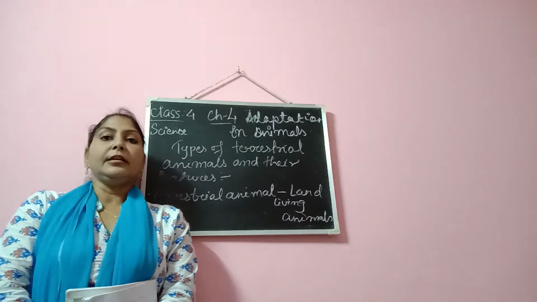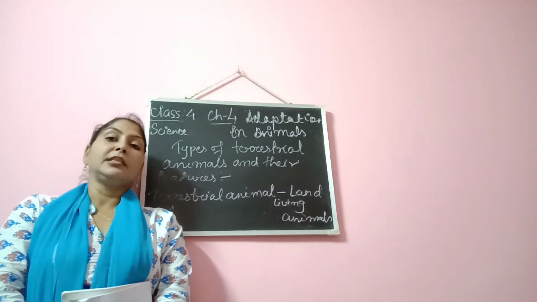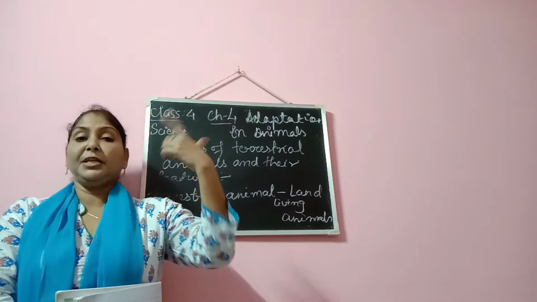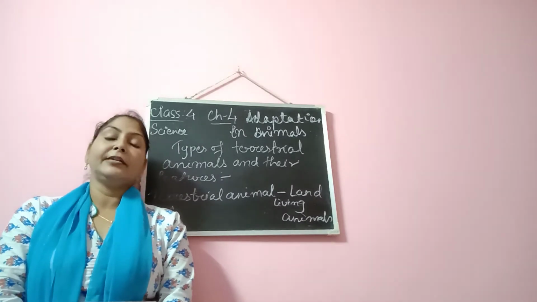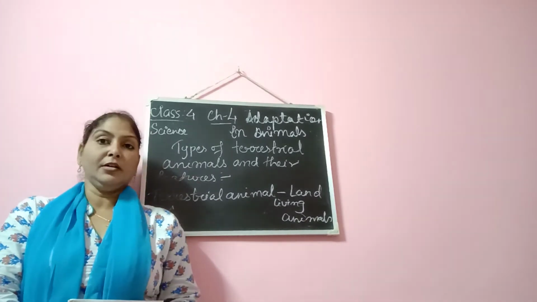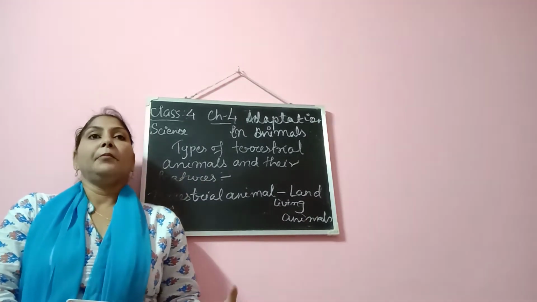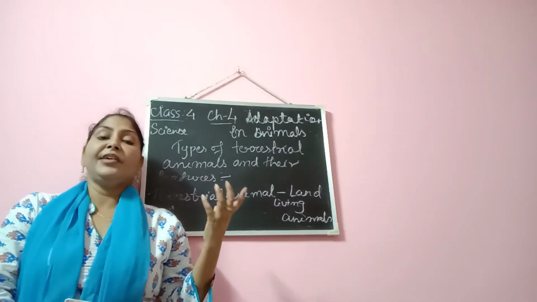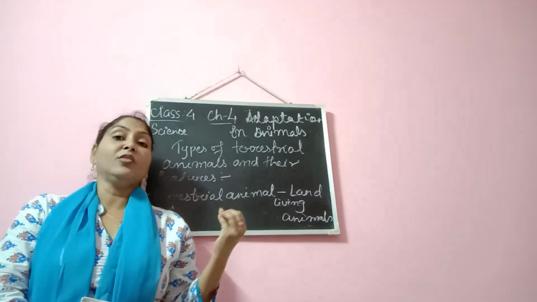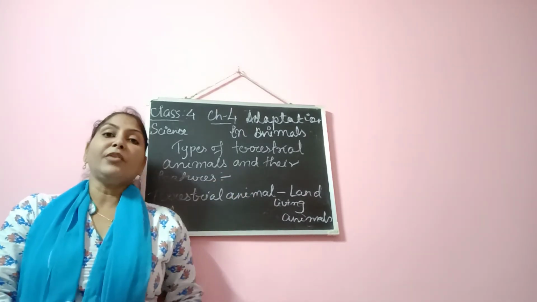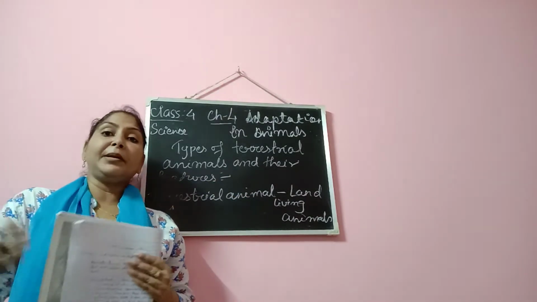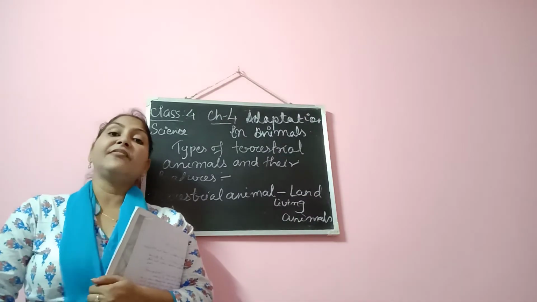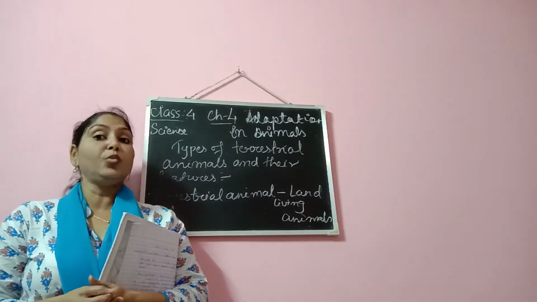So you see children, these camels, you must be knowing, have a hump on their back which helps them to survive for a long period of time, because the desert is an area where we get very little water, and these animals have adapted in such a way that they can survive for longer periods without water.